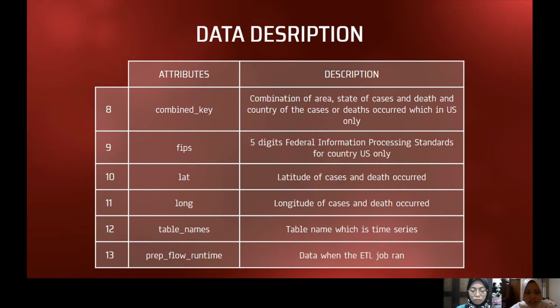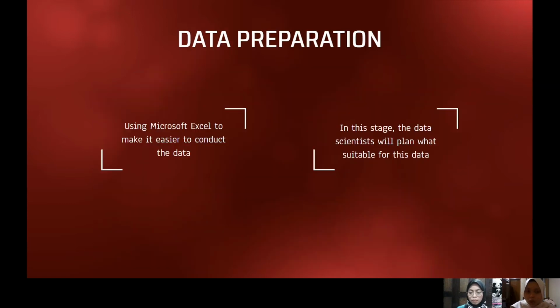Next are lat and long, the latitude and the longitude of the places where the cases and the deaths occurred. The last two are table names and the prep flow runtime, which is the table name, which is time series, and next is the date when the ETL job ran. Okay, next is data preparation.